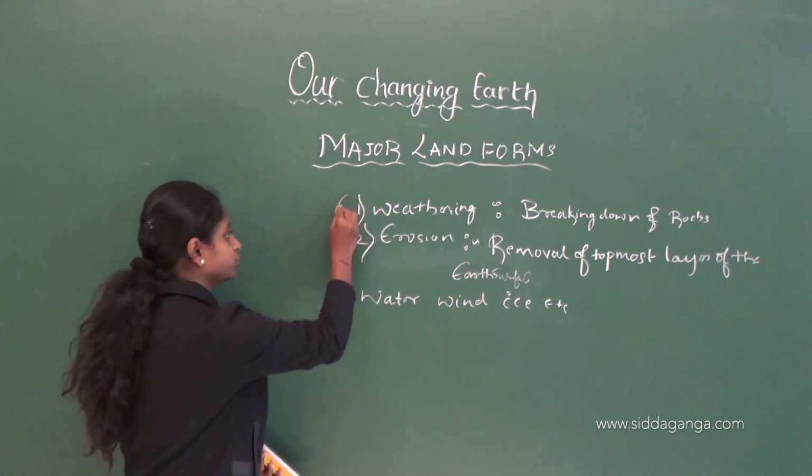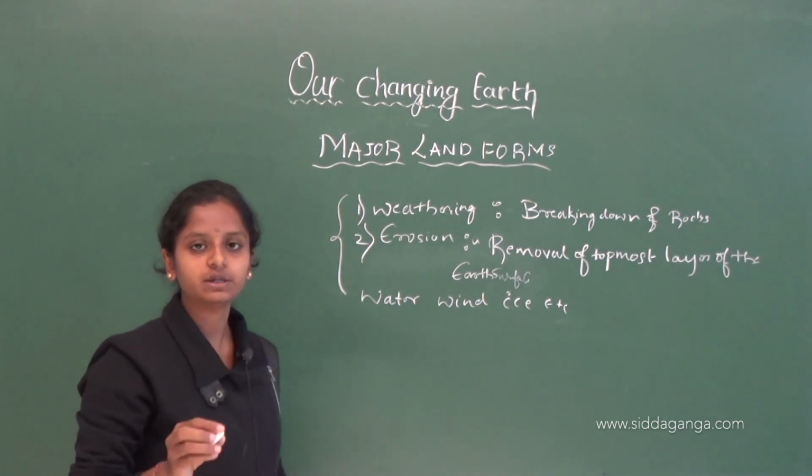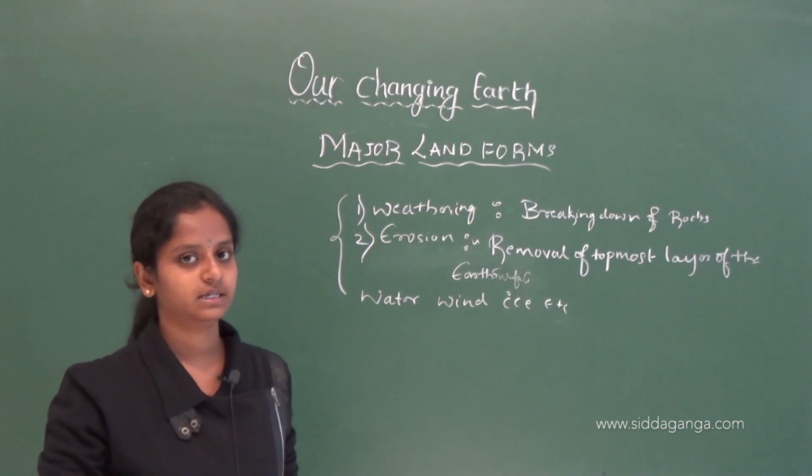So, weathering and erosion are the causes for the removal of the topmost layer of the soil.